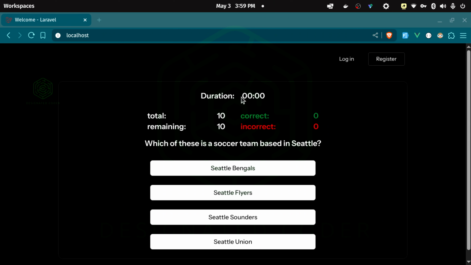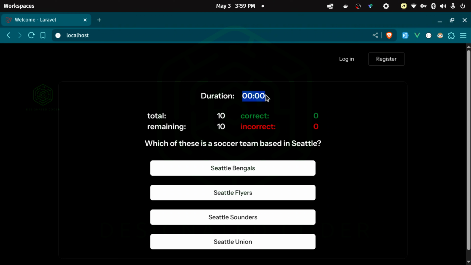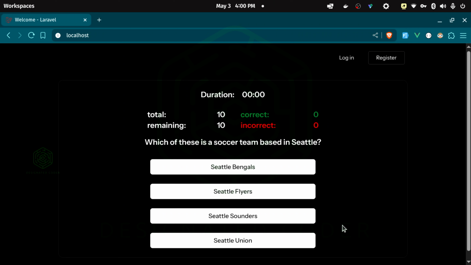The first thing that you see here is we have a timer, a countdown timer to count down basically what it is we're doing. There are a total of 10 questions that we're pulling from the API. This is a countdown on how many we have left. Then we have a correct count and an incorrect count. So we're going to be using Vue powered by Inertia to basically handle that logic for us. And then we're pulling these questions from the API in addition to answers. Let's see how we do.